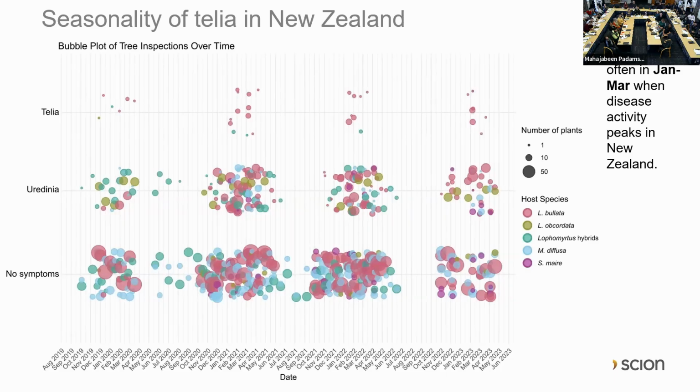And despite quite a lot of observations on other hosts, for example, and quite a few observations on other species, although our sampling was biased towards the main host, we mostly saw telia on that host rather than on those other hosts. So there's possibly some kind of host association.